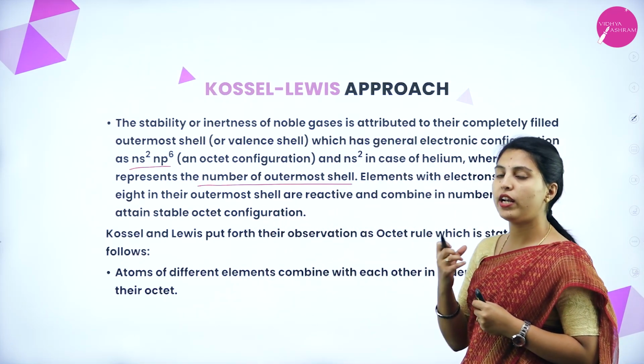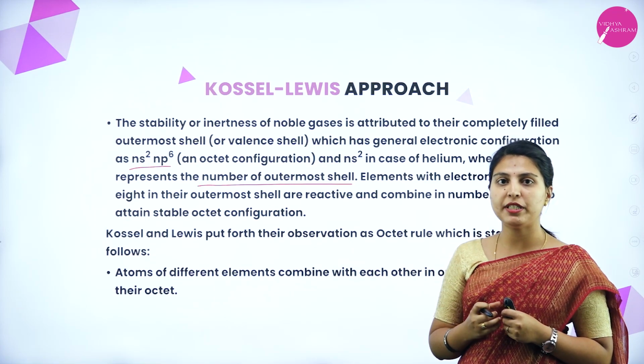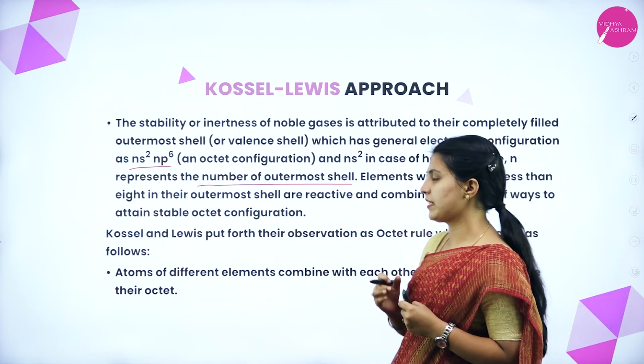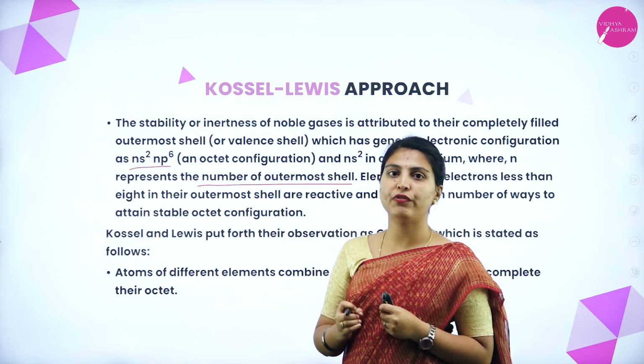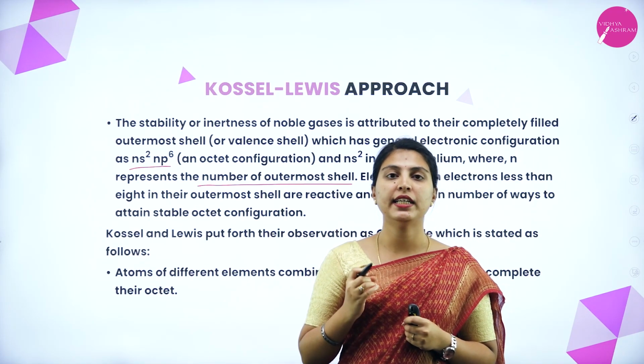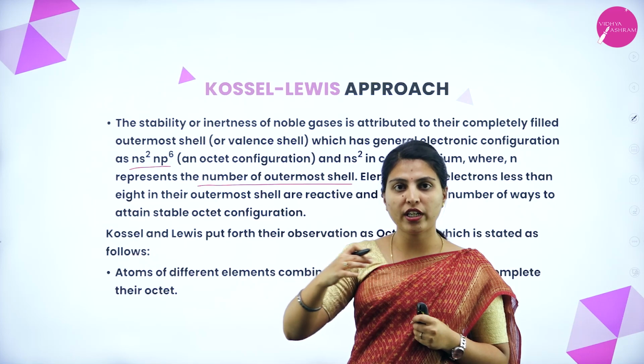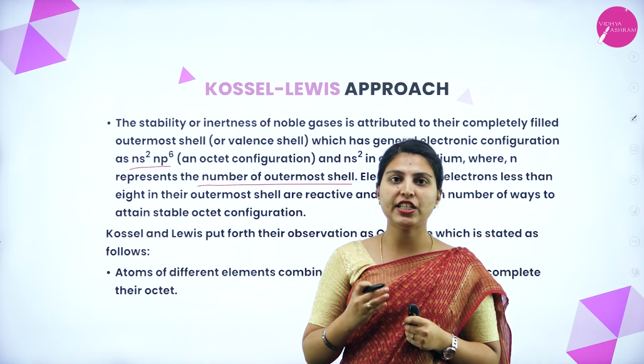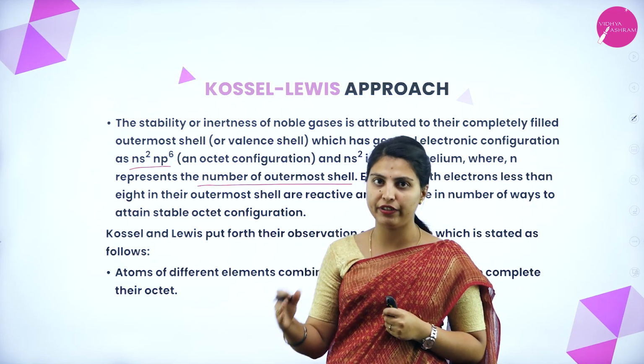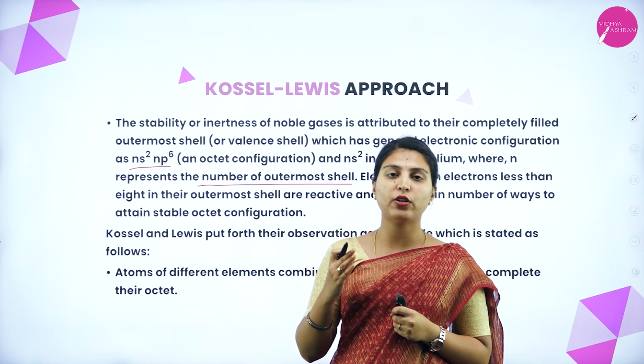The stability or inertness, in what kind of elements will it be there? In the noble gases, because their electronic configuration is ns2 np6. It means the outermost shell, that is called the valence shell, is completely filled with electrons. That we call the octet configuration.